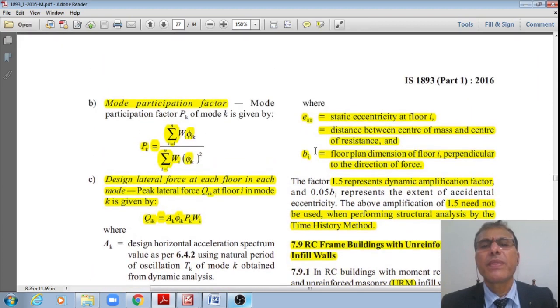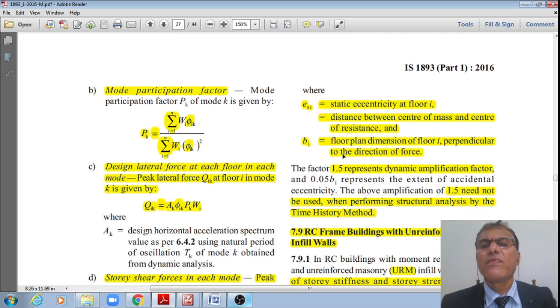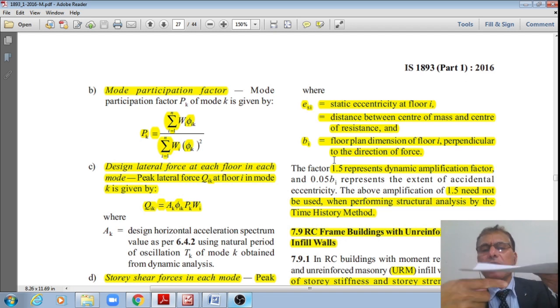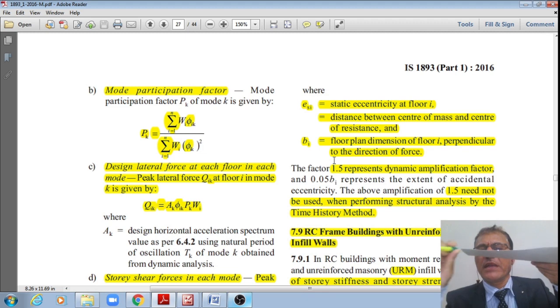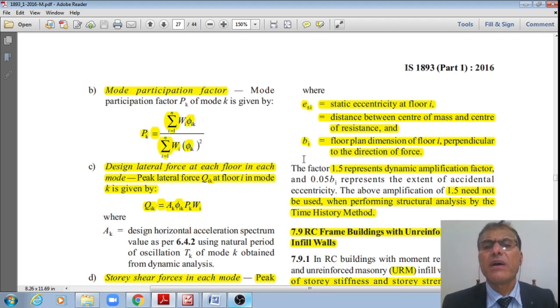However, here esi is the static eccentricity at floor i, which is defined as the distance between the center of mass and the center of resistance, and bi is the floor plan dimension of floor i perpendicular to the direction of the force, right, perpendicular to the direction of this force, like this, right.